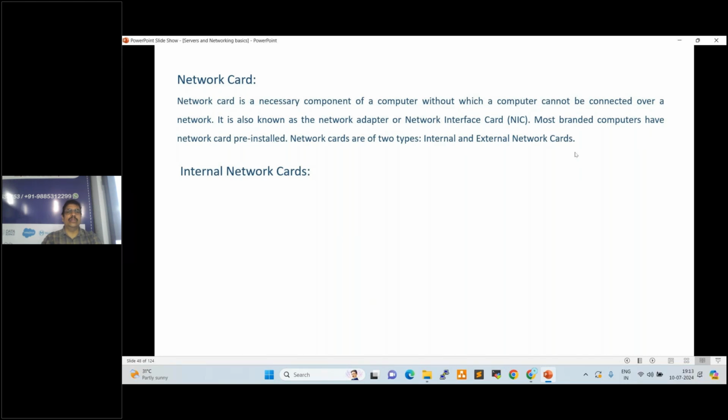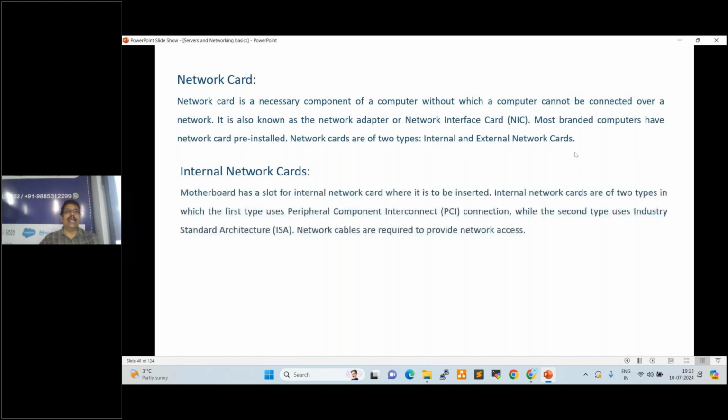So internal network cards. The motherboard has a slot for the internal network card where it is to be installed. Internal network cards are of two types, which are PCI and also ISA: peripheral component interconnect, and industry standard architecture. See here, this is the PCI card.